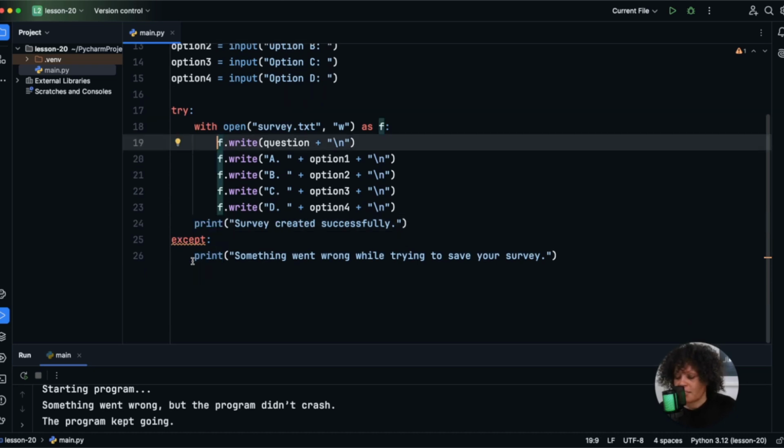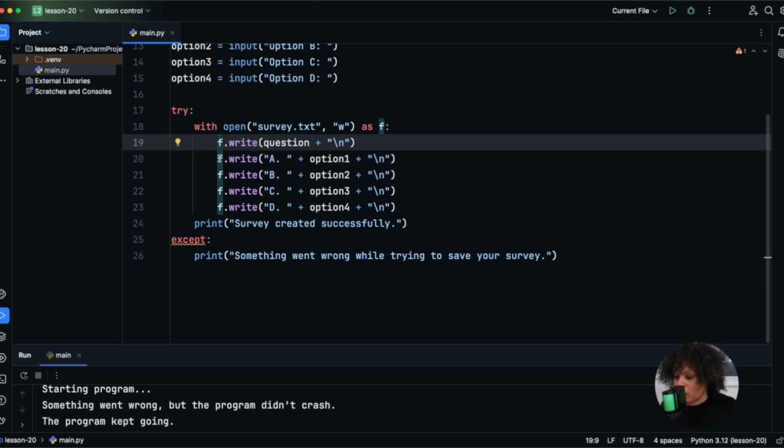Before we go into the next section, I want to call this out. When we are using these try and except blocks, this really is defensive programming. And when you're coding, you always want to be writing your code in a defensive way because it's not just about these file errors that potentially can happen, but code can fail in a lot of ways. Users can enter the wrong thing, a file can get deleted, a system can freeze.